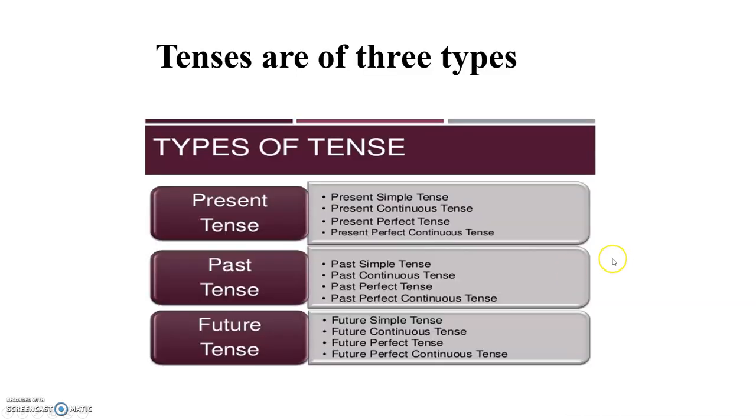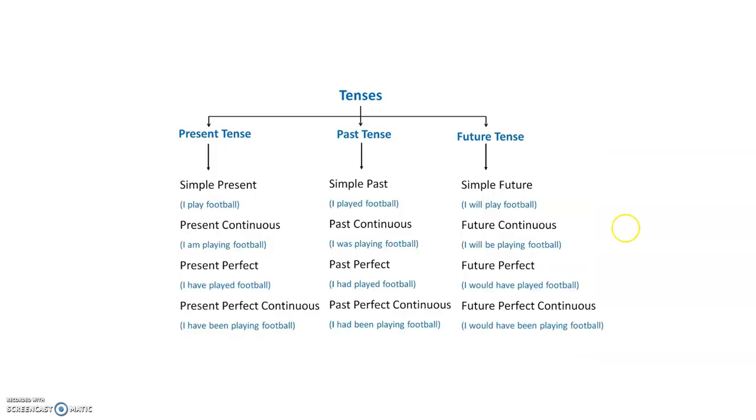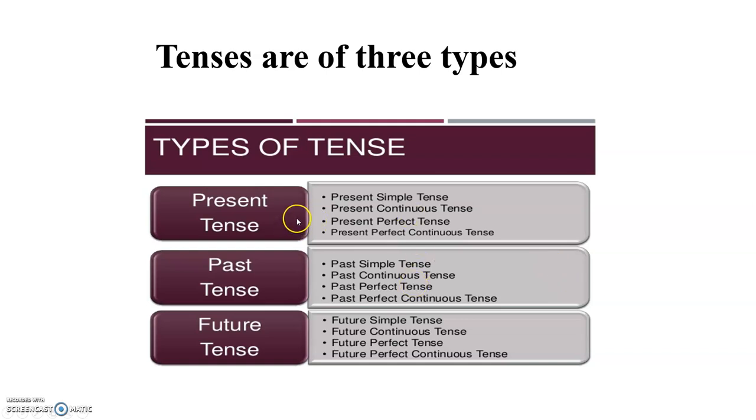Do you remember what we had done in tenses? Yes? You remember that we had done the 3 types of tenses, the present, past, and the future. And in each tense we have 4 types. Like in the present tense we have present simple tense, present continuous tense, present perfect tense, and present perfect continuous tense.